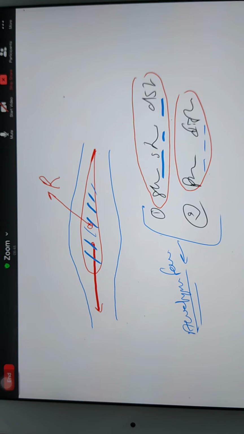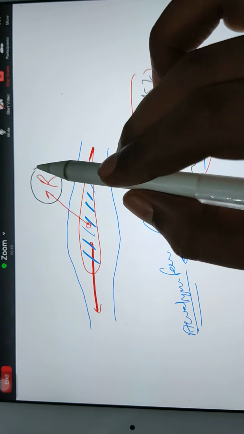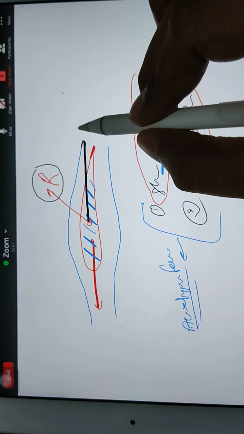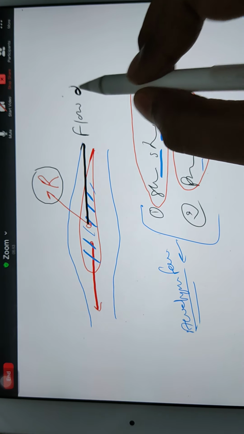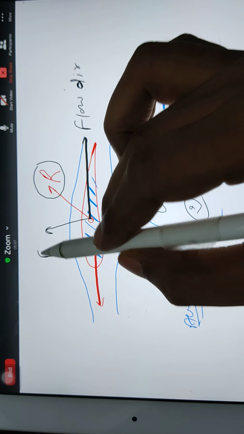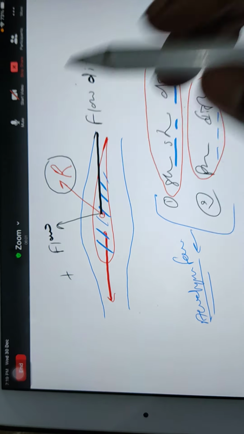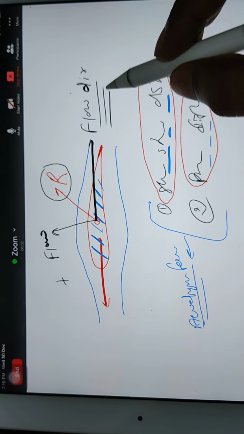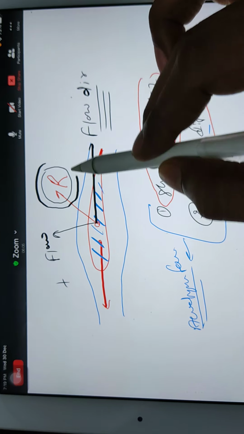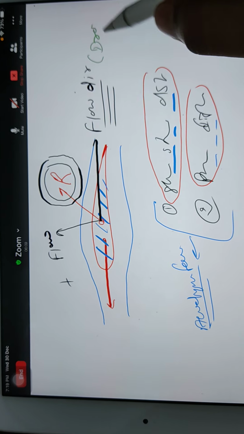Now, take the component of this R parallel to the flow direction and the component perpendicular to the flow direction. In the direction of the flow, whatever component of this aerodynamic force comes, that is known as drag.